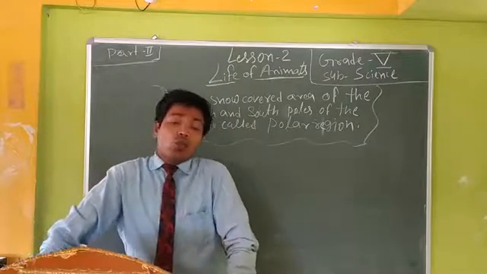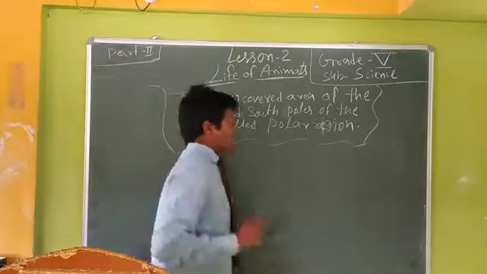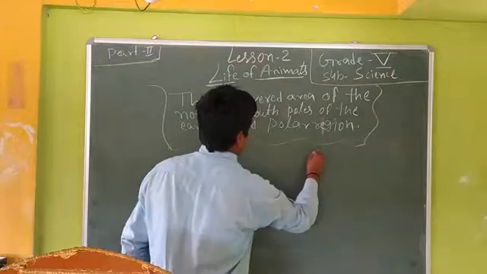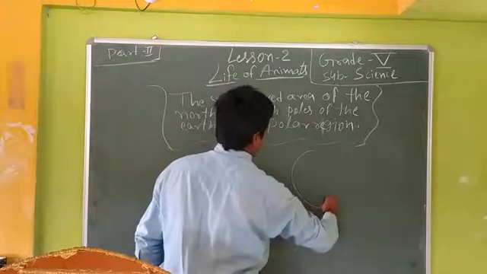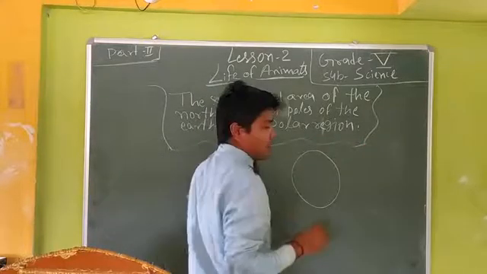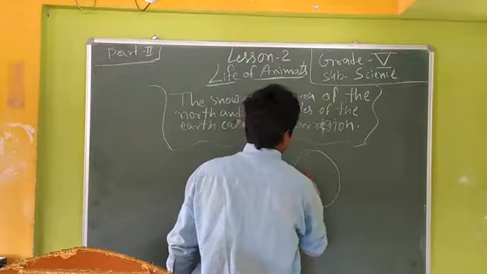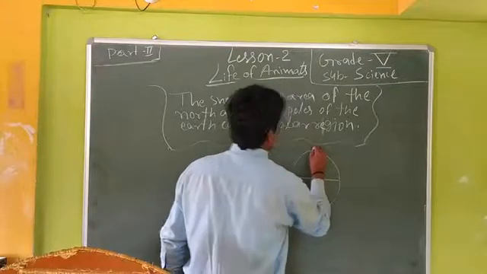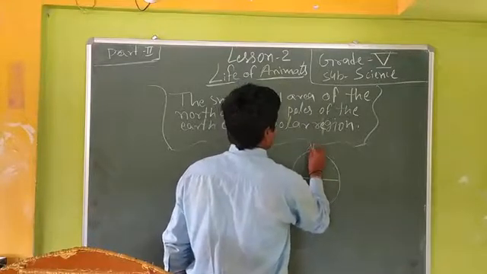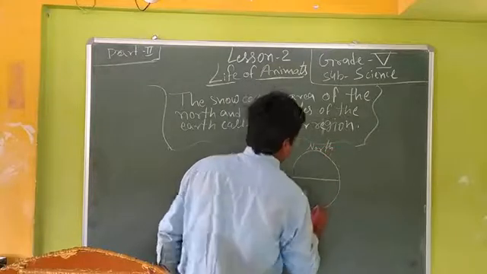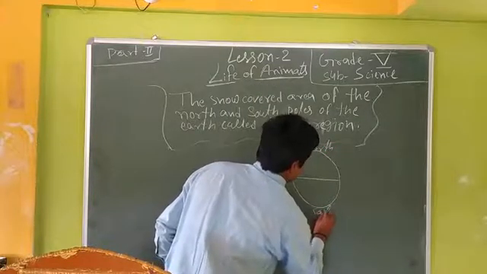You know there are two poles. One second, dear students. It is our earth. It is the equator, and it is the North Pole and the South Pole.